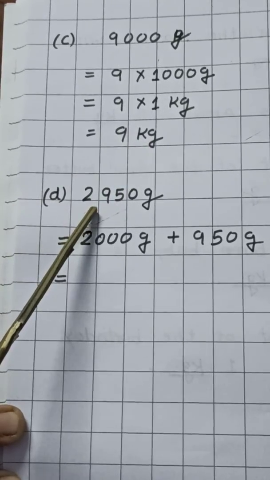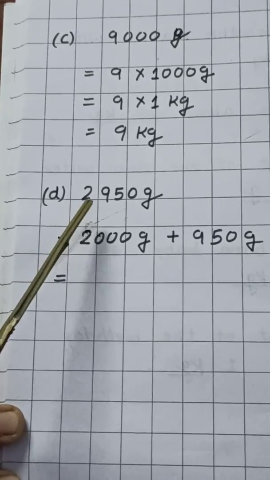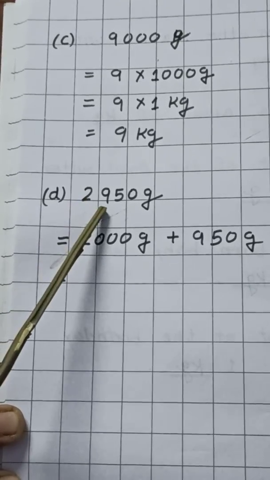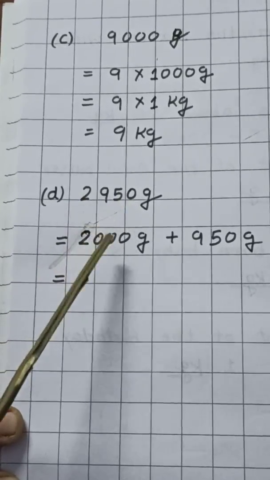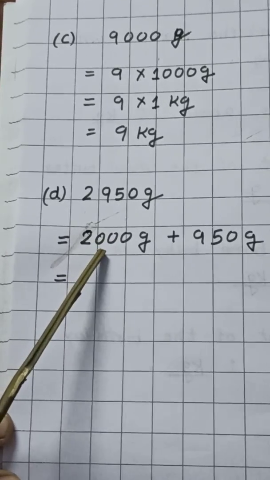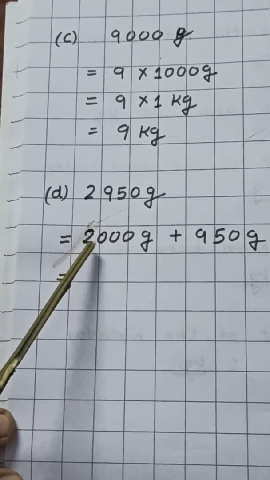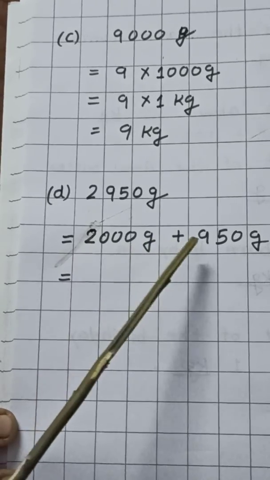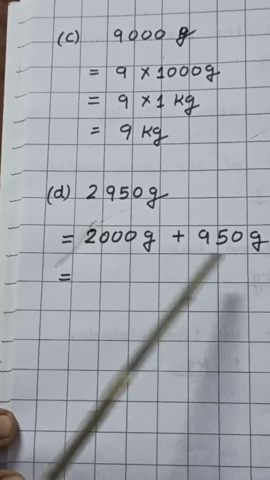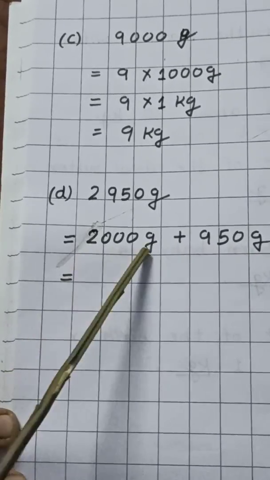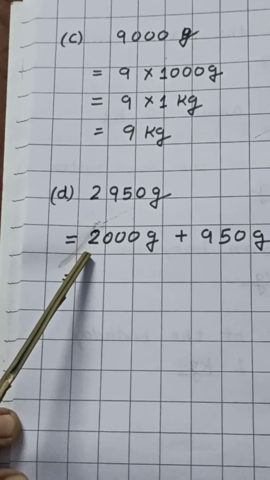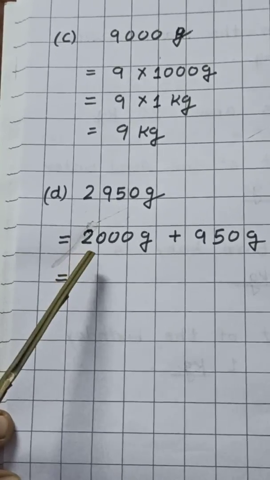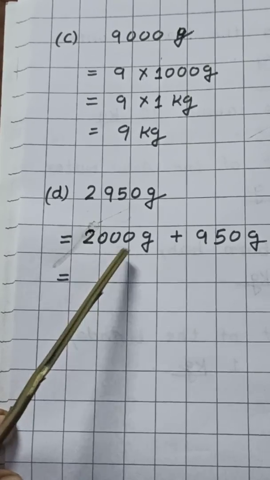But here is a little bit different. In this question, I have written 2950 gram. So here I kept it separate: 2000 gram plus 950 gram. We know 1000 gram is equal to 1 kg. So 2000 gram is equal to 2 kg.